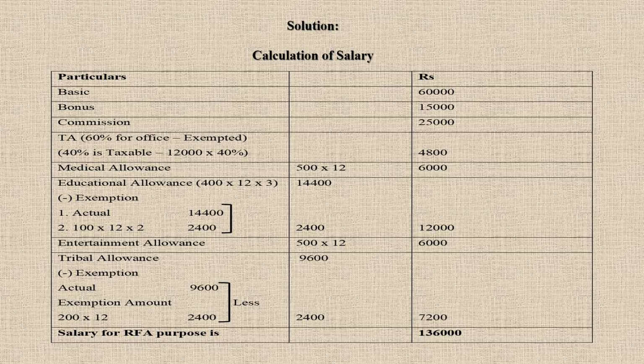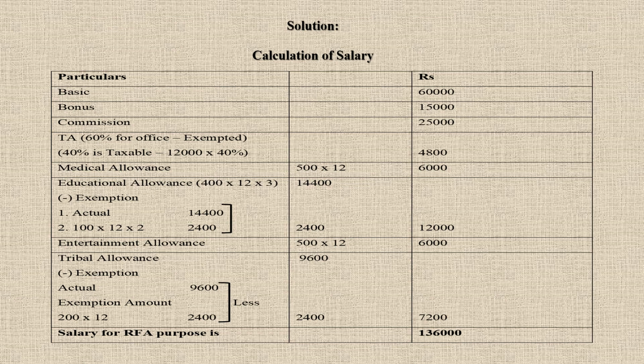Which is less? 2,400 is less. So take it to the outer column. From the amount that he is receiving, 9,600 minus 2,400, you will get 7,200. So if you add the outer column, you get a salary of 1,36,000. So that is the salary that we have computed for RFA purpose.